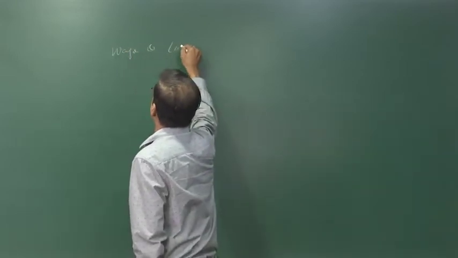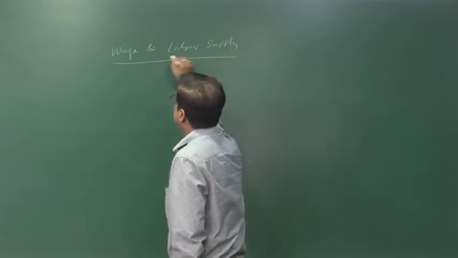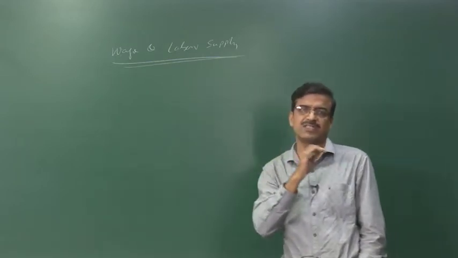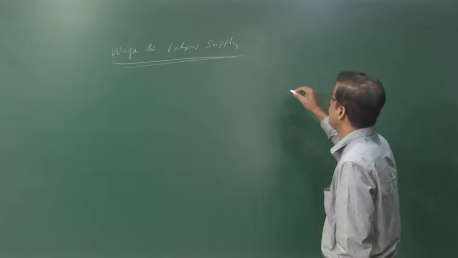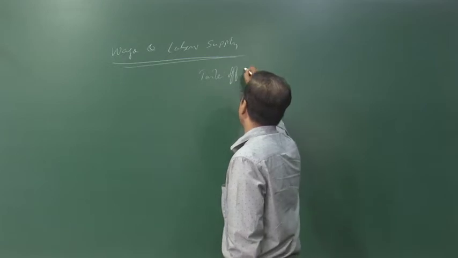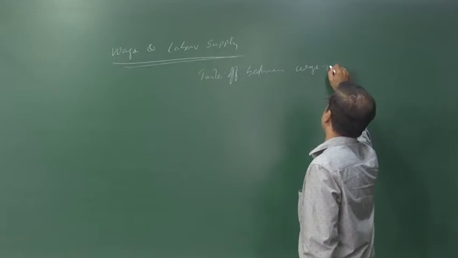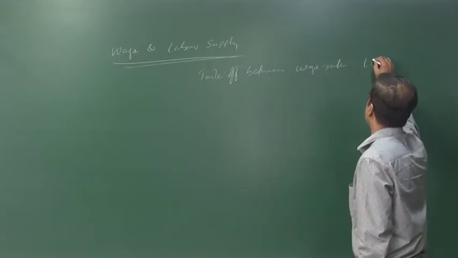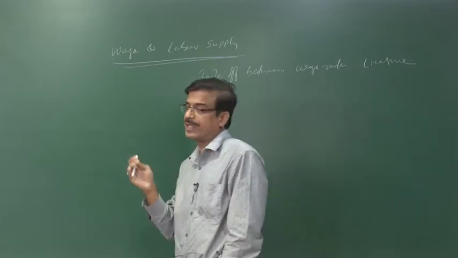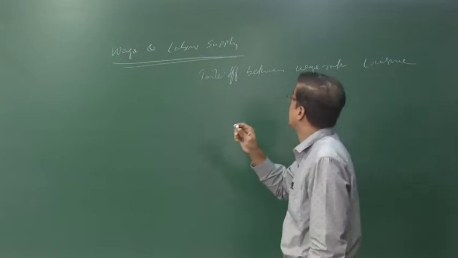Wage and labor supply. The wage and labor supply means here we have to take the trade off between leisure and consumption. That is, what is the trade off between wage rate and leisure? We have to take the relationship of the trade off that takes place between leisure and your wage rate.